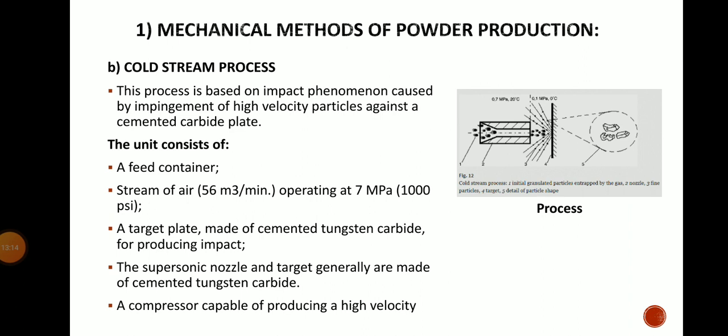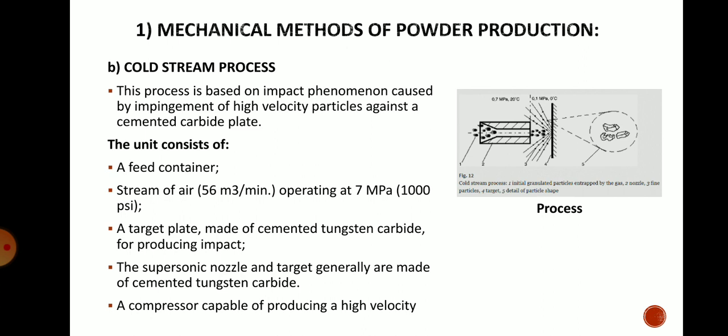The next type of mechanical method for production of powder is the cold stream process. First is ball milling and second is the cold stream process. This process is based on the impact phenomenon caused by the impingement of high velocity particles against a cemented carbide plate.